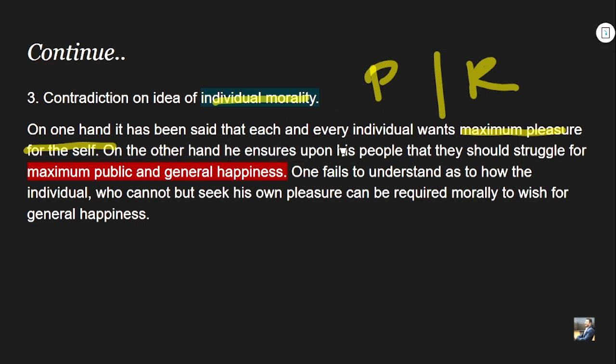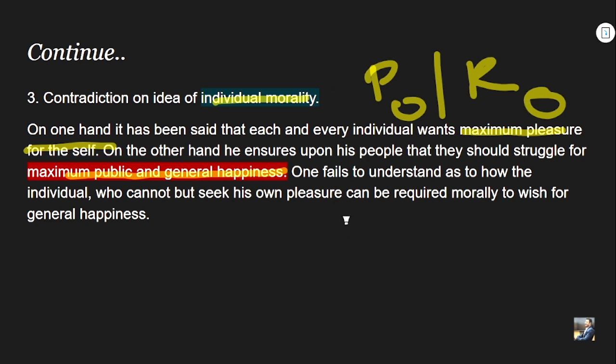On the other hand, he assures his people that they should struggle for the maximum public and general happiness, right? So on the one hand, man wants to maximize his pleasure, but on the other hand, he is saying that man should also ensure that society maximizes its wealth as well. Isn't this notion very contradictory in nature, right? When we think in today's terms, it sounds a little vague to us, not very clear, but it was very much pertinent during his time, right?